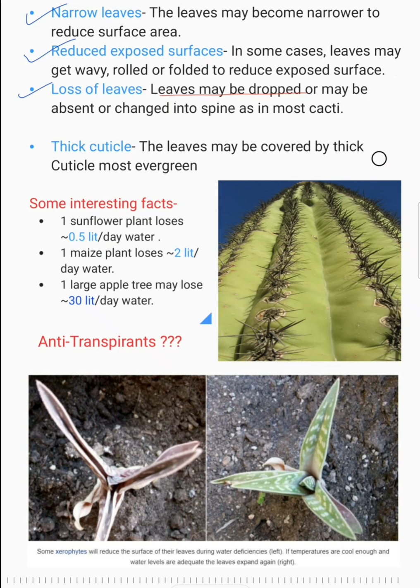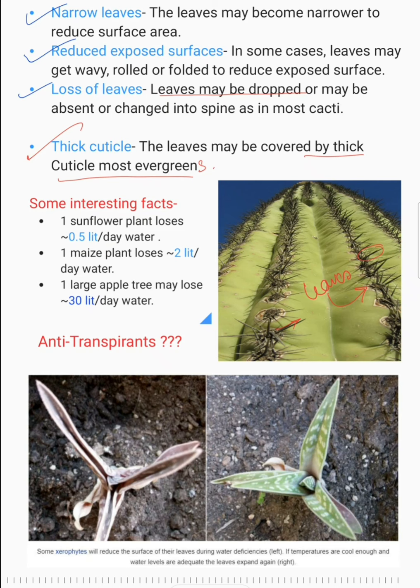All right, and you can see these are cacti, these are the spines, these are actually leaves. The leaves have adapted themselves to the desert condition. Cactus you will generally get in the desert, so they have changed their leaves into spines. Spines mean far less surface area, and as a result the transpiration stops. Thick cuticle, the leaves may be covered by thick cuticle in most evergreens, meaning evergreen plants. More thick cuticle means less transpiration.